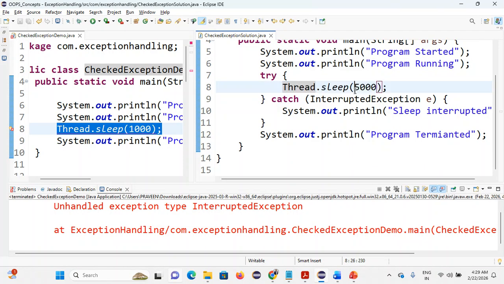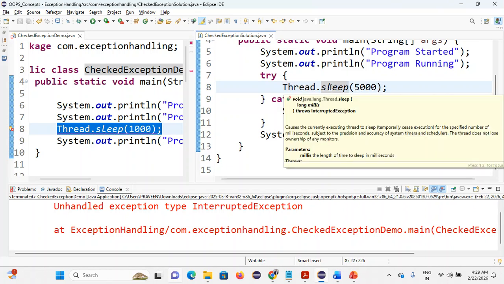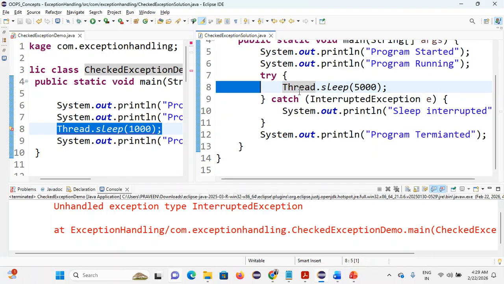Thread.sleep(5000). 1,000 milliseconds is equal to 1 second. So 5,000 milliseconds is equal to 5 seconds, so it will wait 5 seconds. That's what I am giving here.